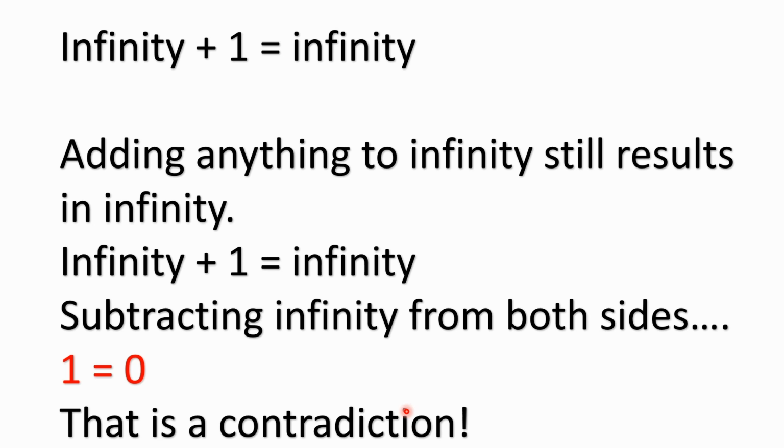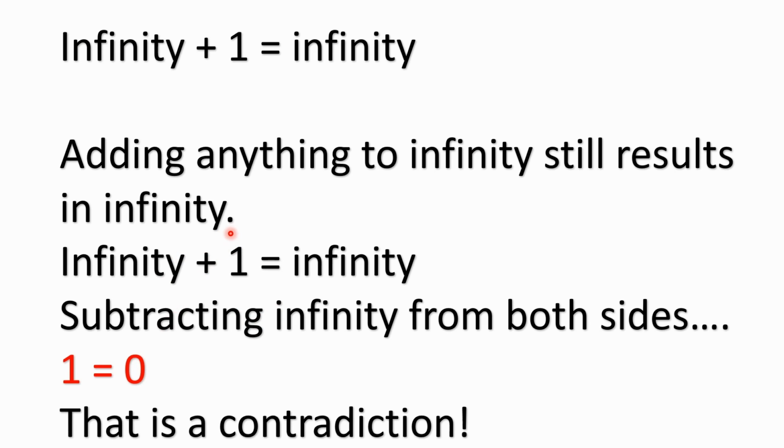Now, if you set this up as an equation and say infinity plus 1 equals infinity, and then you were to subtract infinity from both sides of that equation, you're going to end up with 1 equals 0. Then right there you have a contradiction. So you can't really just say that dividing by 0 ends up with the answer of infinity.